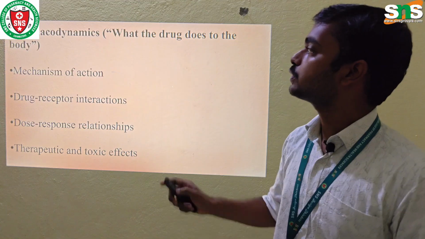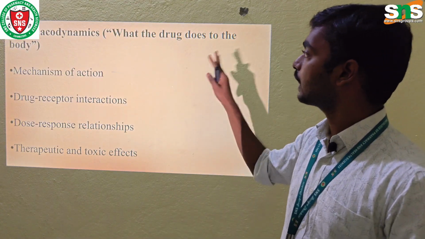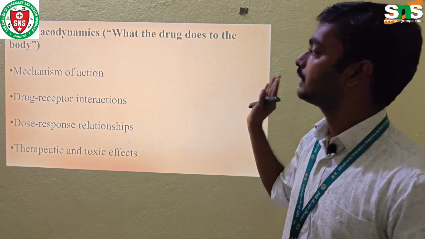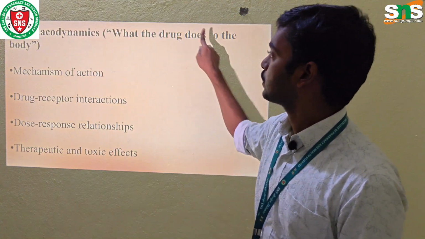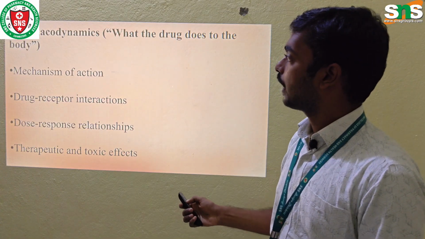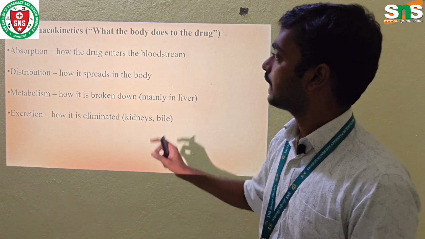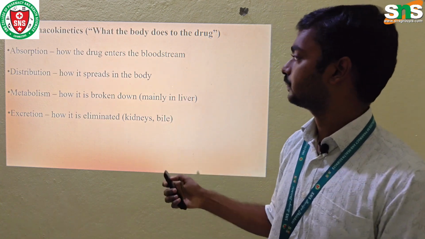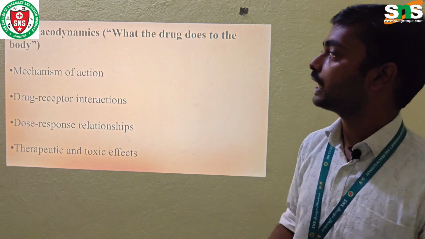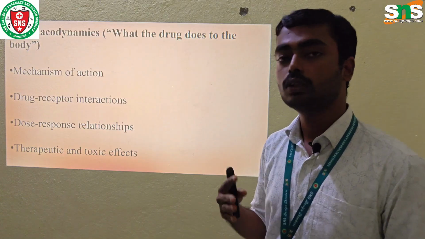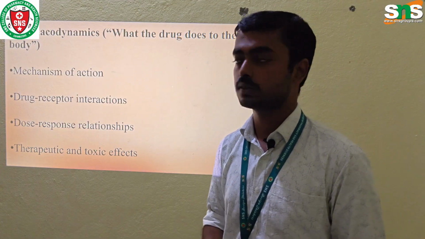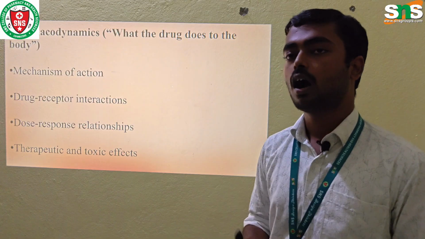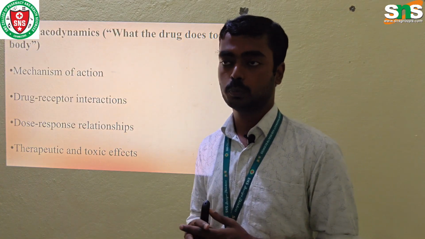The next one is pharmacodynamics, what the drug does to the body. We can easily remember: D in dynamics indicates drug does to the body, and kinetics indicates body does to the drug. In pharmacodynamics we study the mechanism of action, where the drug binds or blocks to produce its action, and drug-receptor interaction.